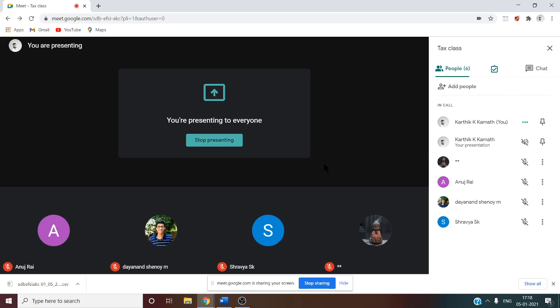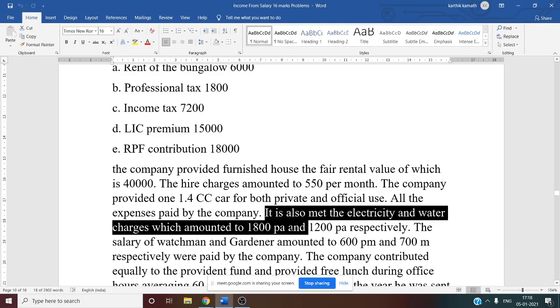It is also mentioned that electricity and water charges, which amounted to 1,800 per annum and 1,200 per annum respectively, are met by the company. So for 1 year, electricity and water charges are paid by the company. Should we take this amount or not for the purpose of taxable salary? Can you tell me?